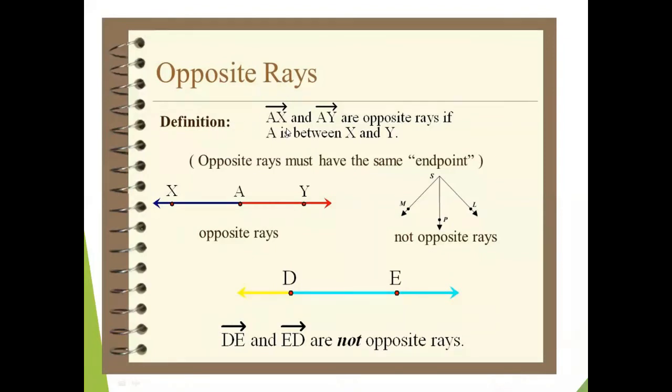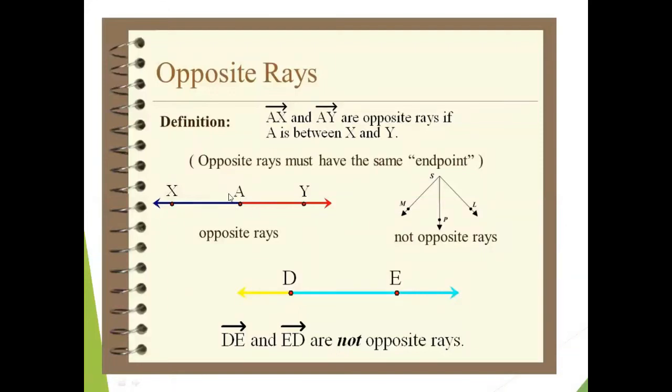Opposite rays. AX, follow the diagram. Ray AX and ray AY are opposite rays if A is between X and Y. Mainly, how will we define the opposite rays? Opposite rays are the rays that have the same endpoint and they lie on the same line. The important thing is that, in diagram number 1, you can see AY, one of the rays, extending towards Y, and AX, another ray, extending towards X, and they both have the same endpoint.